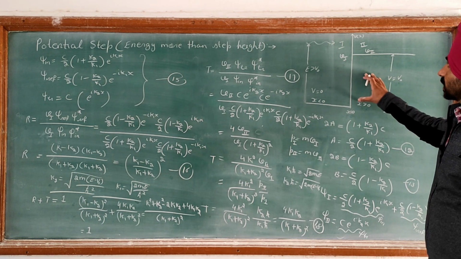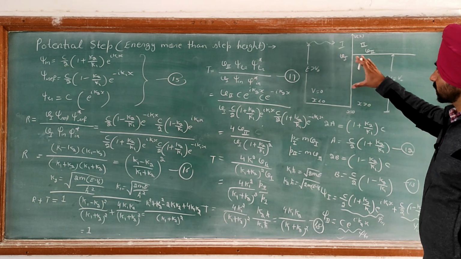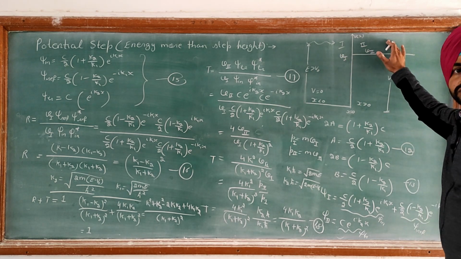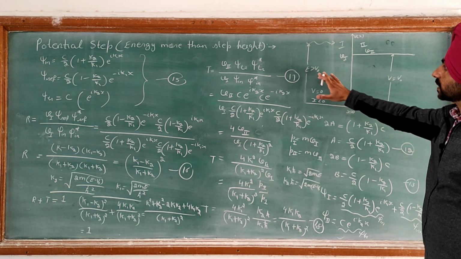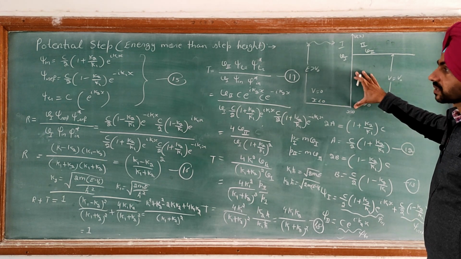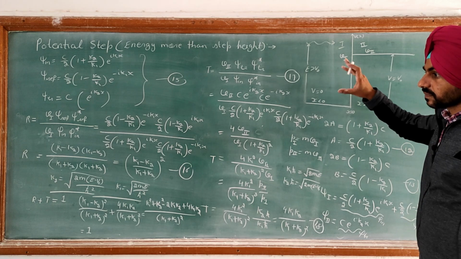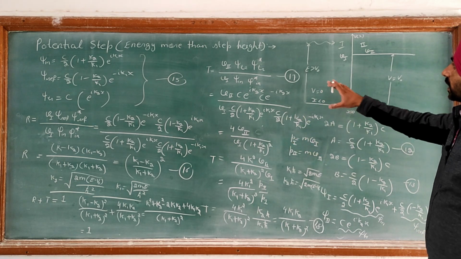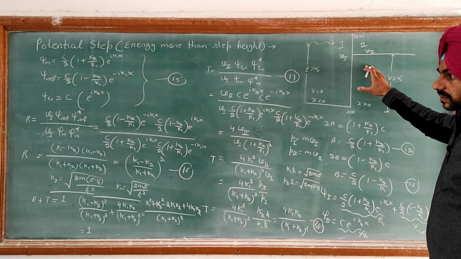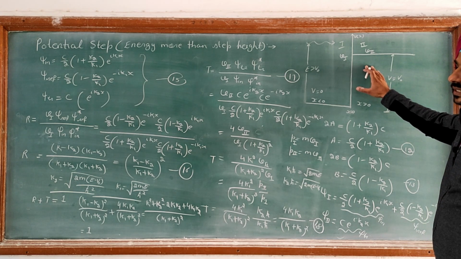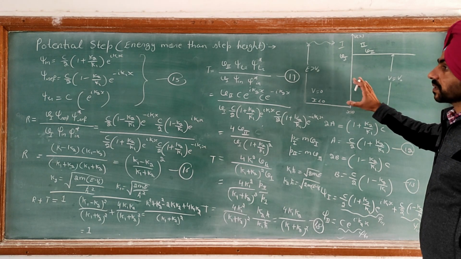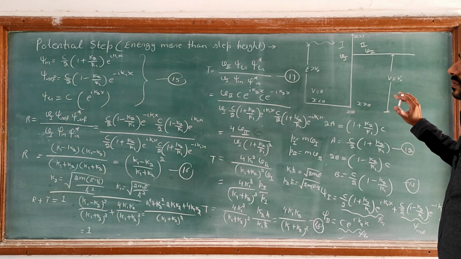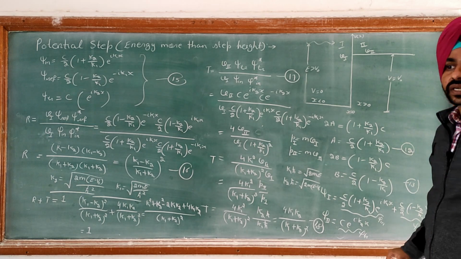Classically, when the energy of the particle is greater than the barrier, the particle is completely transmitted into region 2, but quantum mechanically we found that even when the energy of the particle is greater than the step potential, there is some reflection coefficient R, and there is some transmission coefficient which is less than 1. That means the behavior of the particle quantum mechanically is in contradiction with classical mechanics.